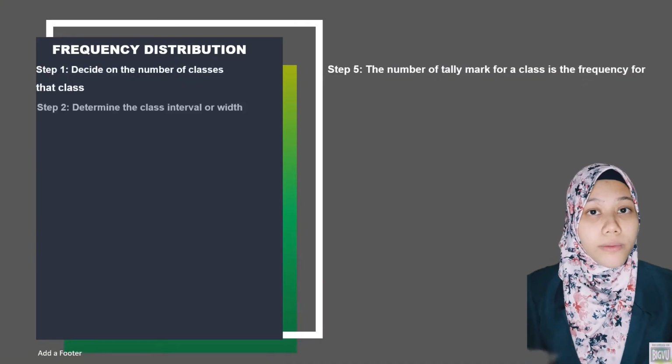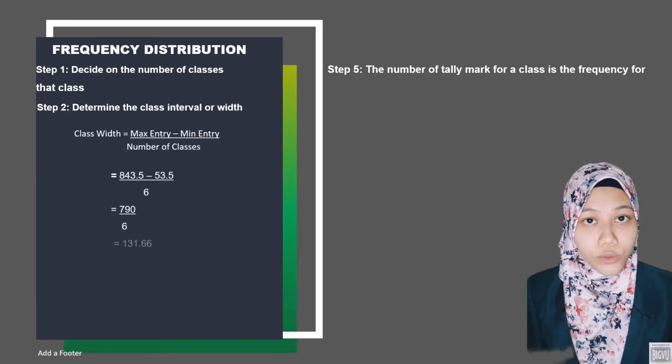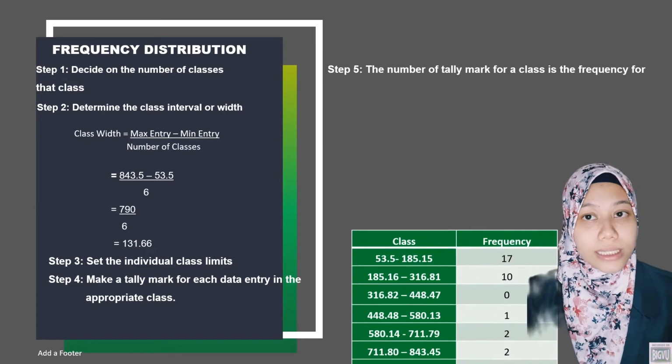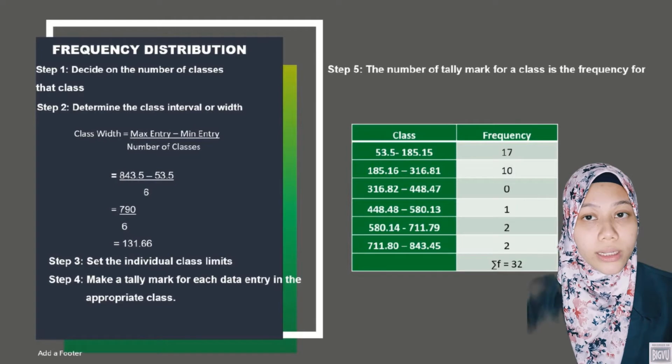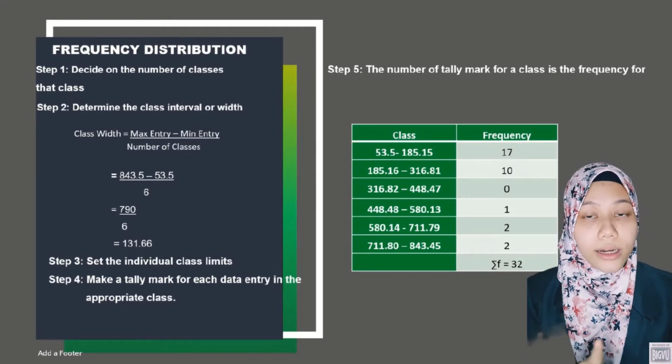Next, I would like to talk about data description. Data description needs to calculate frequency distributions. To calculate the frequency distribution, there are 4 steps. The first step is to determine the number of classes. For this, we need to use the formula for the number of classes, K, which is the rule 2 to the power K more than N.